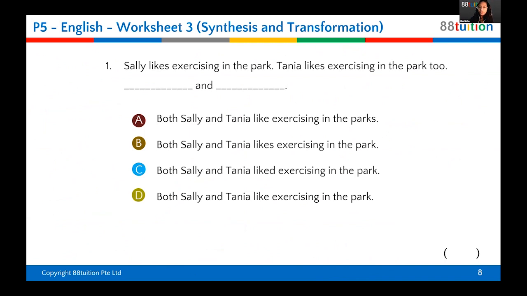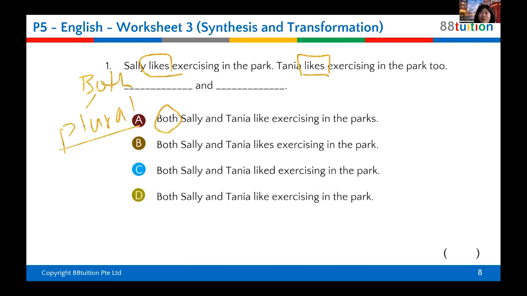Now, can you tell me, first question, this one is "both." Is both singular or plural? Both is plural. Very good, plural. Both is plural, right? Which means the verb must be singular or plural. Verbs are action words. This is the verb in the sentence. Must it be singular or plural? Singular? The both is plural. How can a plural subject have a singular verb? Plural, yes. Now, likes, is it singular or plural?